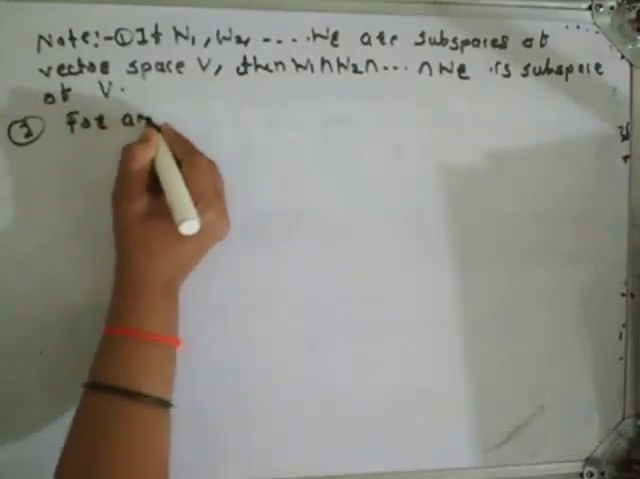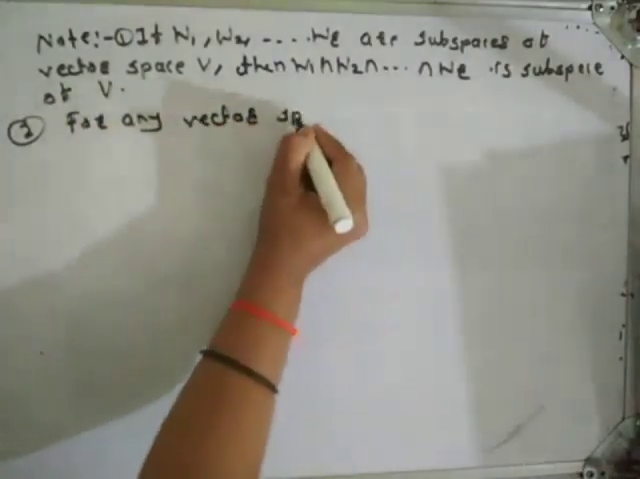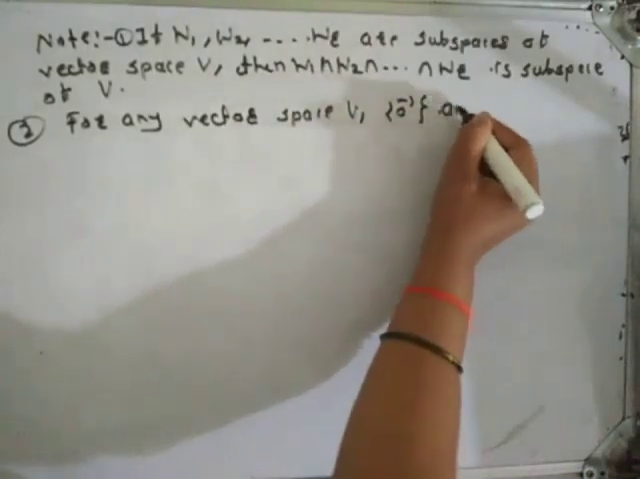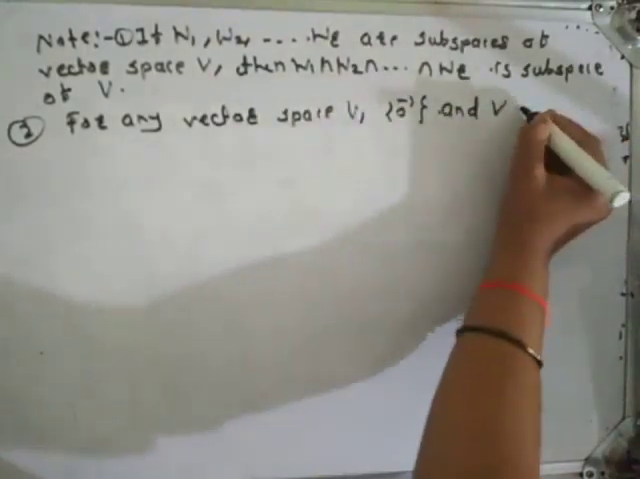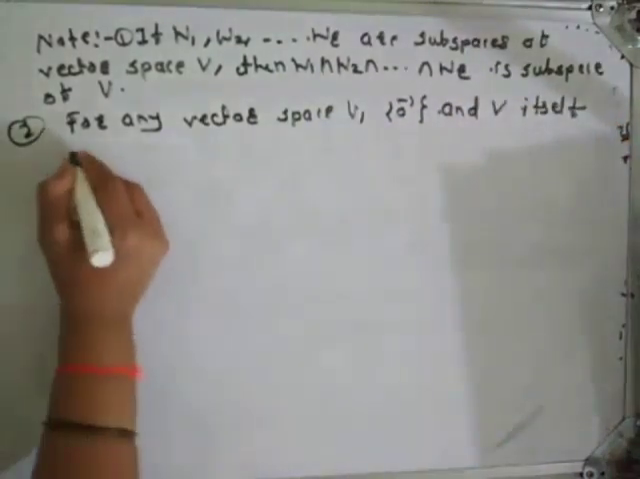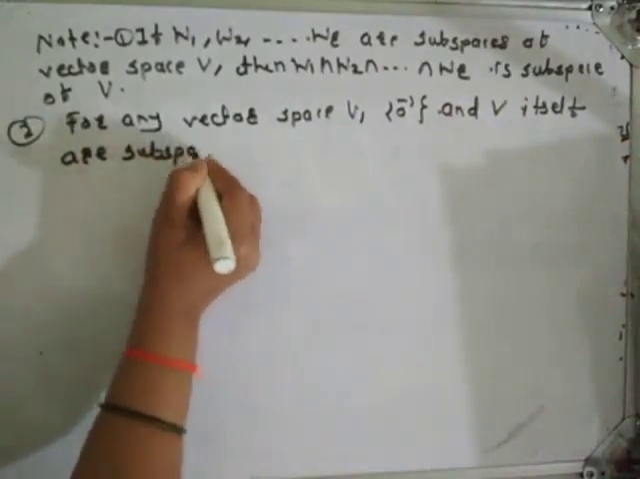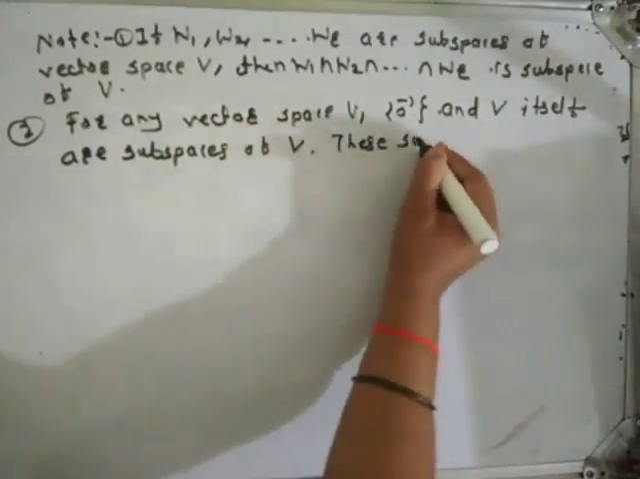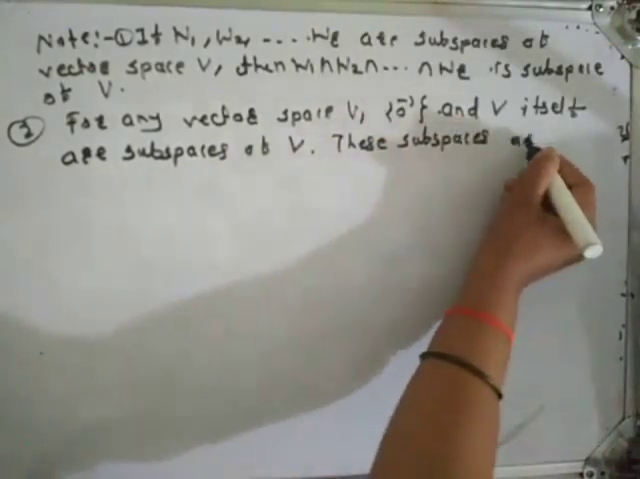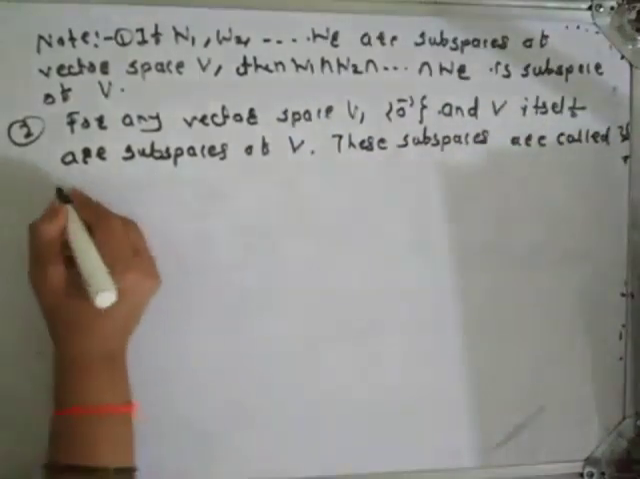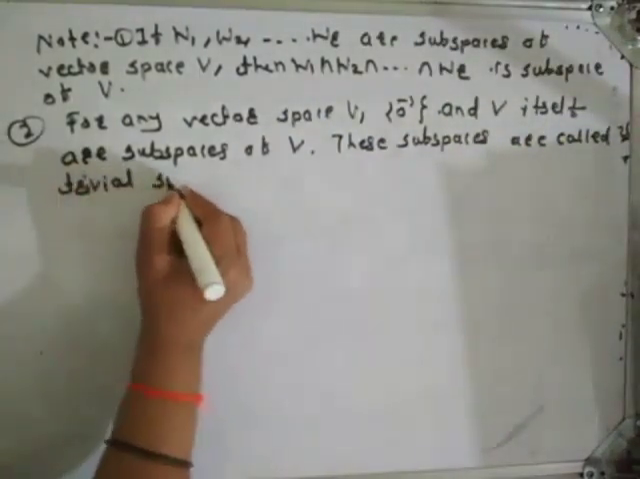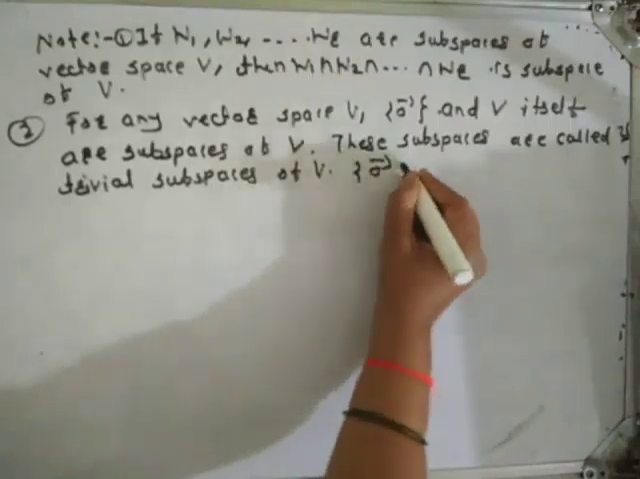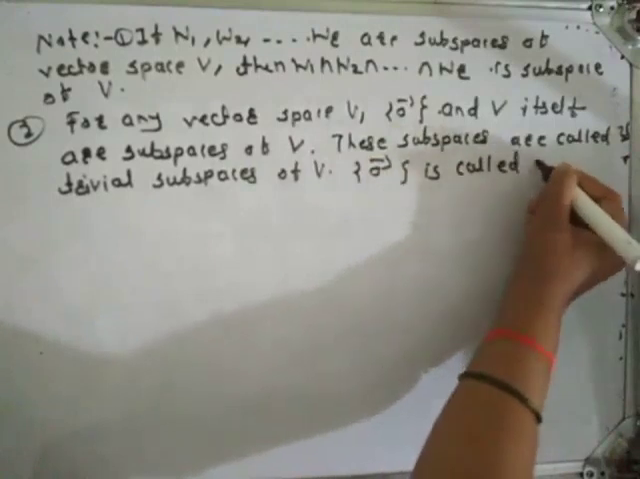For any vector space V, singleton 0 bar and V itself are subspaces of V. These subspaces are called trivial subspaces of V. Singleton 0 bar is called the zero subspace of V.